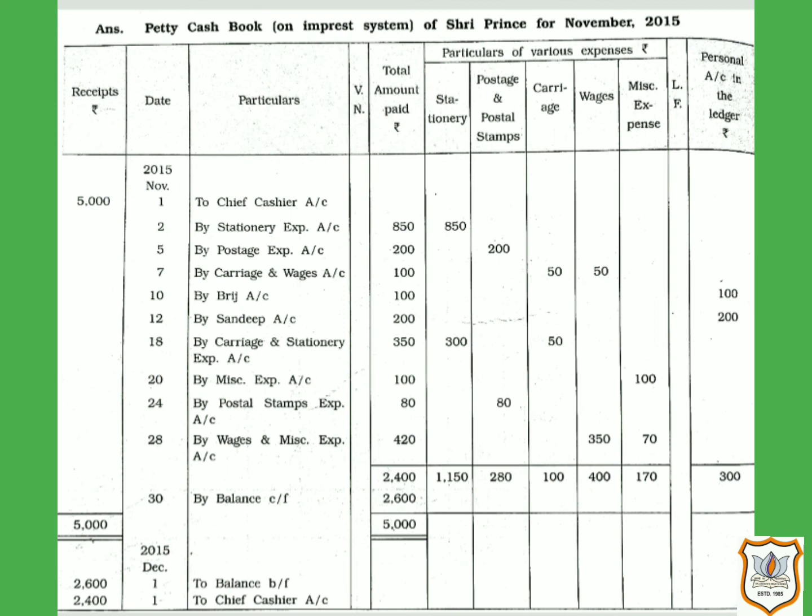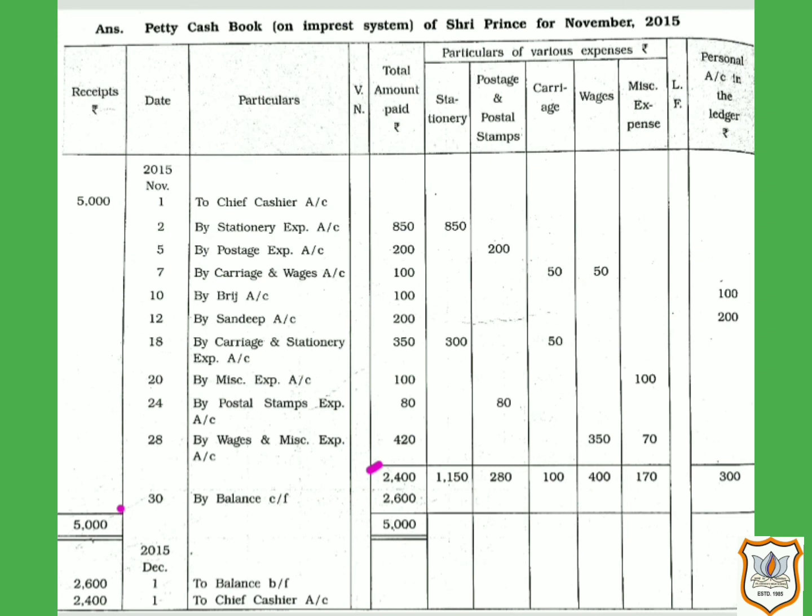So here we can get a clear idea that out of rupees 5,000 which the petty cashier received from the main cashier, our petty cashier has made a total payment of rupees 2,400 for various expenses.